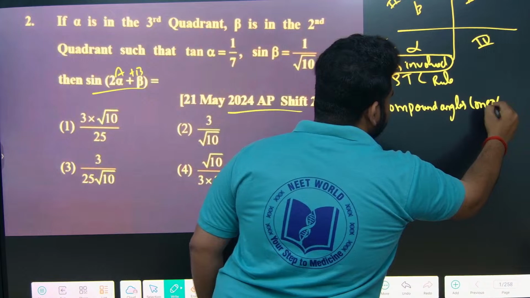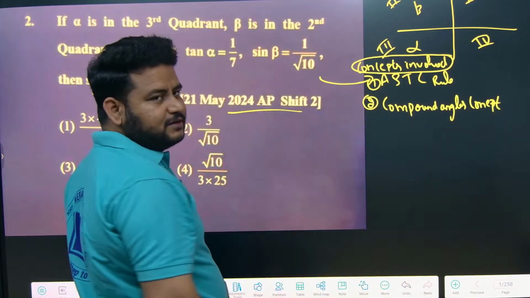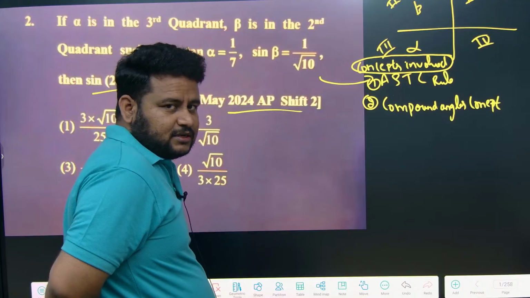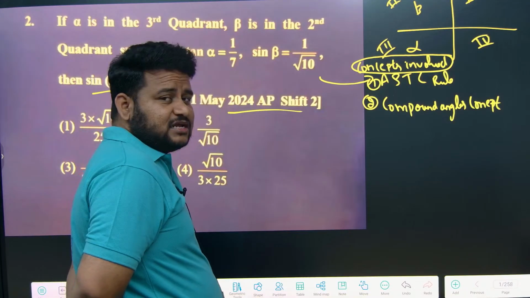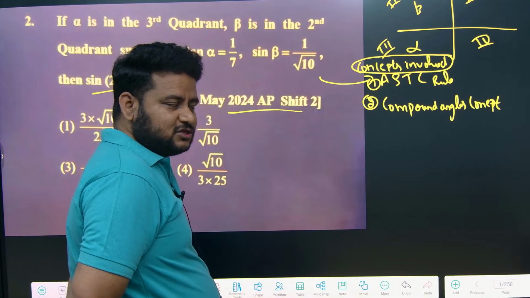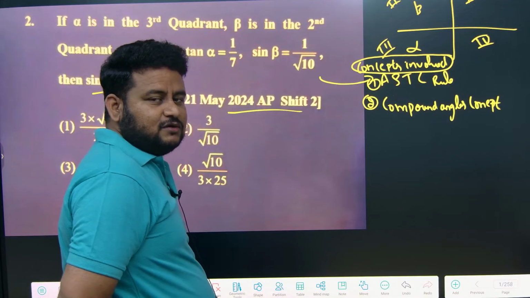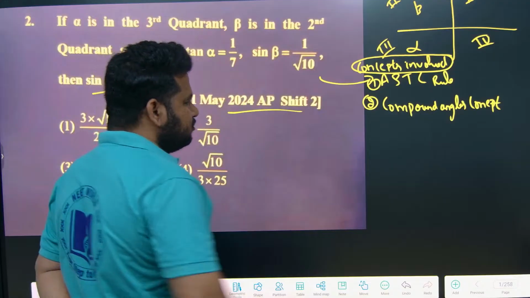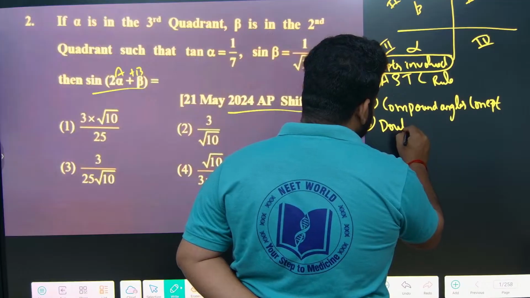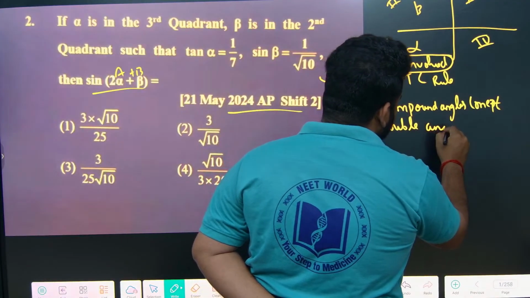Next concept that is involved is sin 2 alpha. Sin 2 alpha can be written as 2 sin alpha cos alpha. Again in this formula cos 2 alpha also comes. So cos 2 alpha can be written as 1 minus 2 sin square alpha. So here the third concept that is involved is the double angle formula.